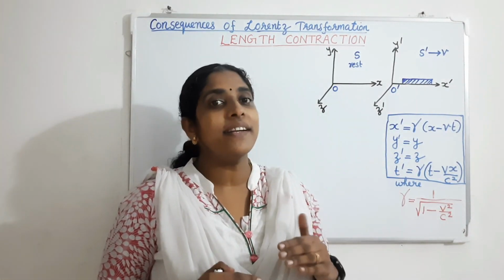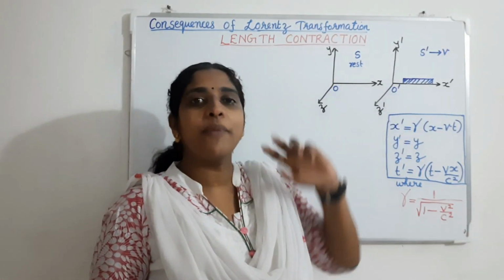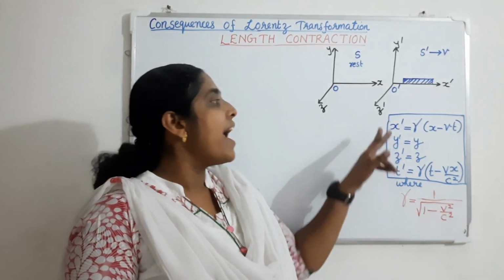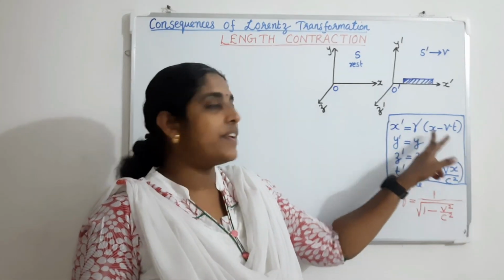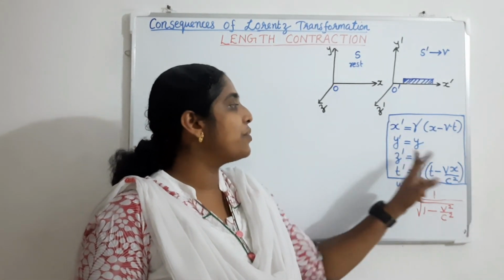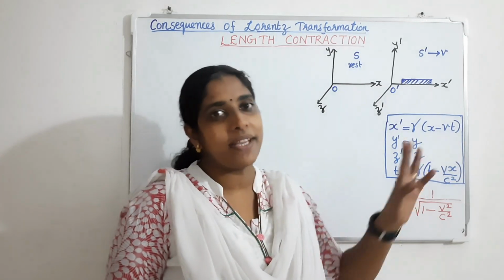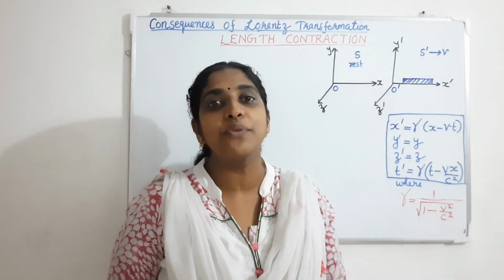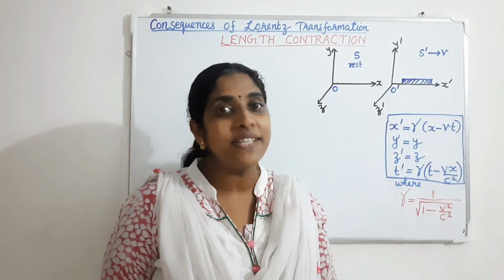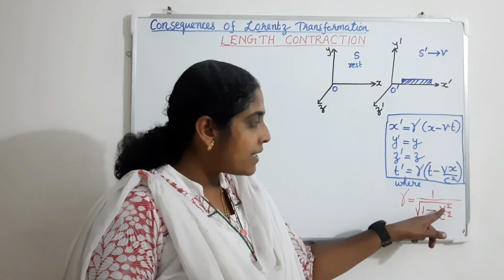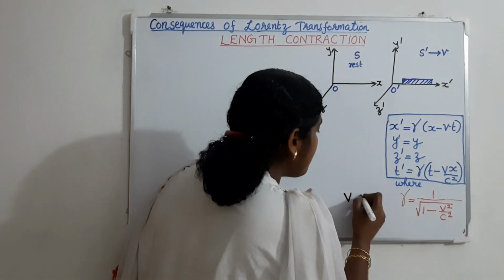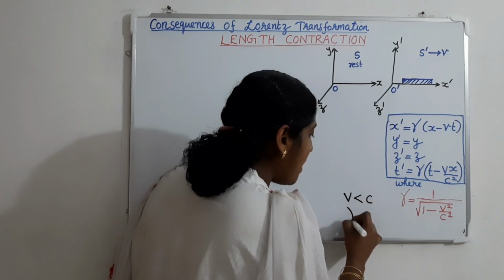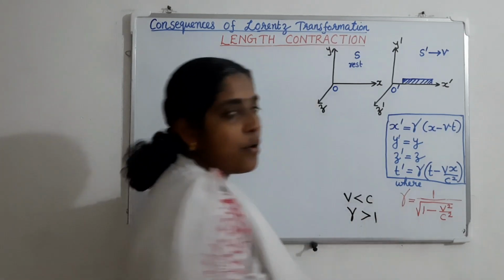Then the space and time coordinates of these two frames of reference are connected by Lorentz transformation equations. They are x dash equal to gamma into (x minus vt), y dash equal to y, z dash equal to z, t dash equal to gamma into (t minus vx by c square). Where gamma is a very important parameter, equal to 1 by root of (1 minus v square by c square). Here this v, the speed of the moving body, is always less than the speed of light. Therefore, this gamma will always be greater than 1.